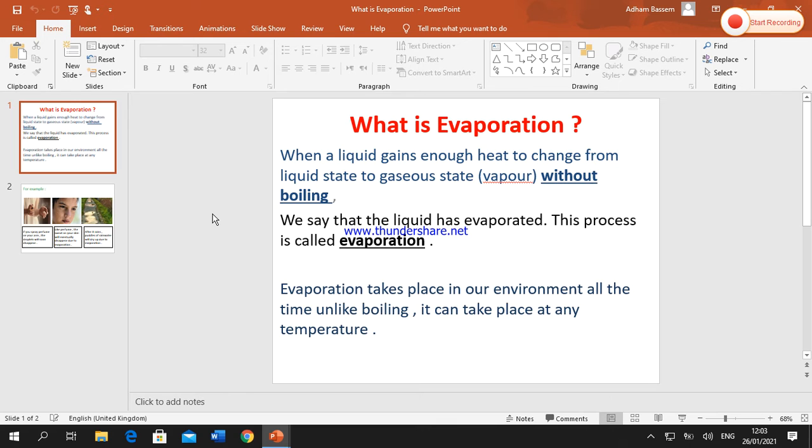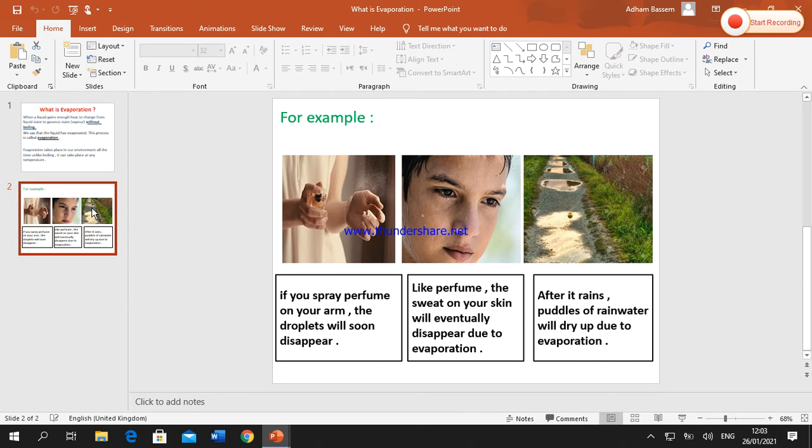We have many examples of evaporation in our daily life. Like, if you spray perfume on your arm, the droplets of perfume after a short time will disappear, okay? Why? Because perfume droplets evaporate or change into vapor. Like perfume, the sweat on your skin will eventually disappear due to evaporation. The sweat formed on your skin, after a short time, disappears due to the evaporation process.